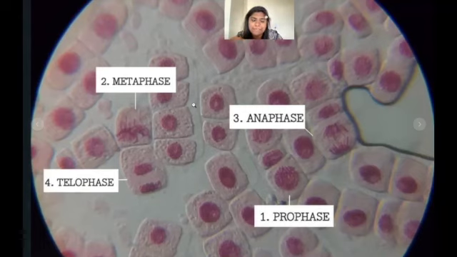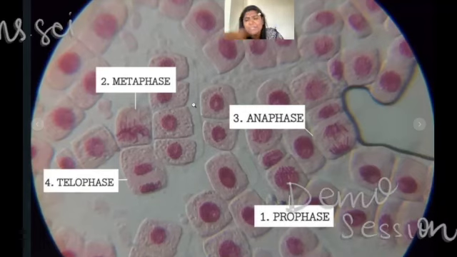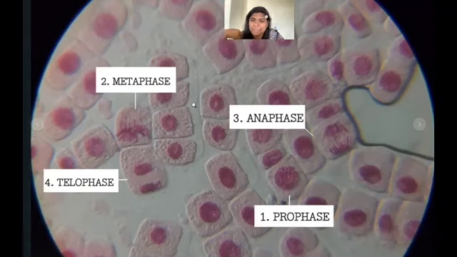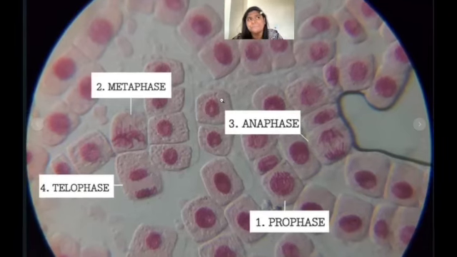What does meristematic cell mean? It is a cell that continuously keeps on dividing. They are like stem cells of human beings. And here you can view that there are different phases in which these cells are going to exist.